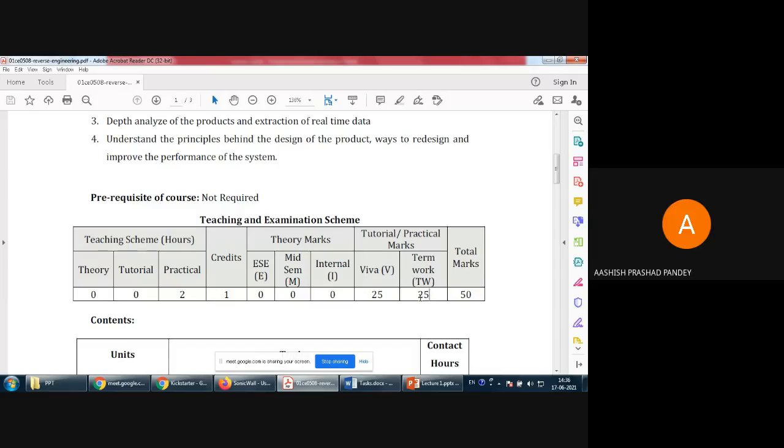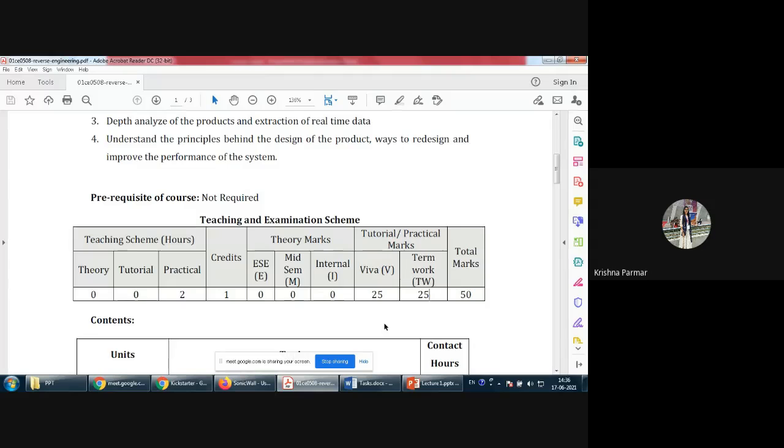That is not your semester end date. For only this subject, we need to complete it on or before 31st July.